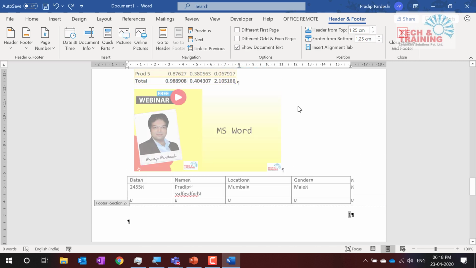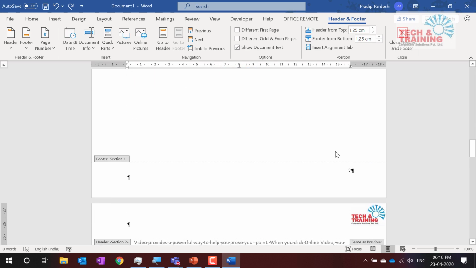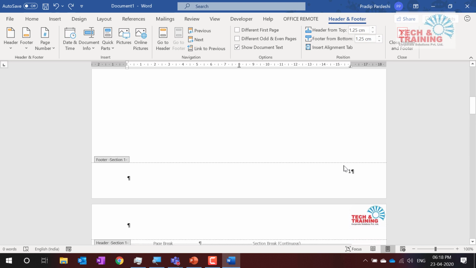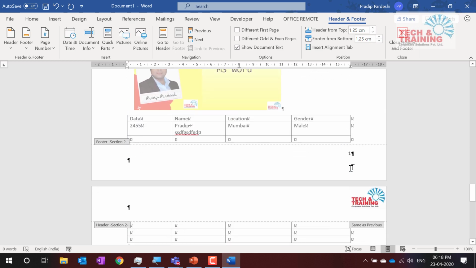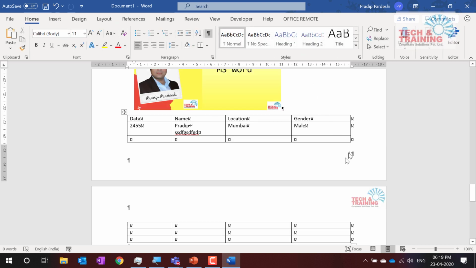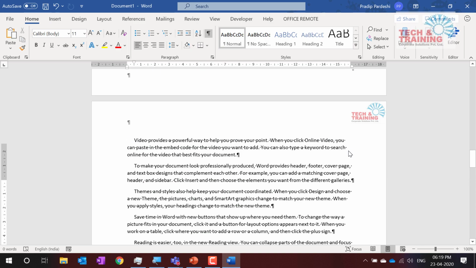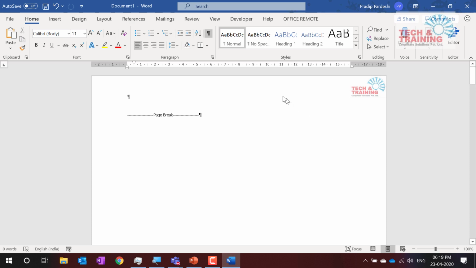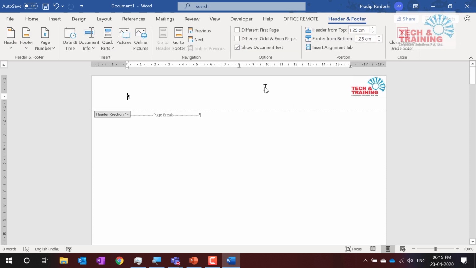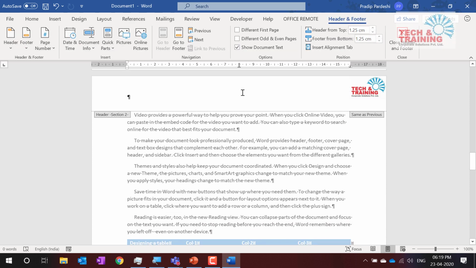Now the problem over here is this is still 1 and 2, right? Do you see this is still 1 and 2? Just delete them. Even if you delete them, see, your original page number here does not get deleted because you have unchecked this option which says link to previous. Now my page number starts with this page, correct? Now let me go ahead and give the header footer. So my first page is this page.